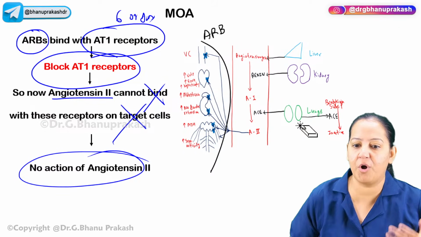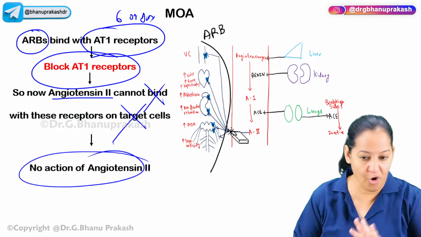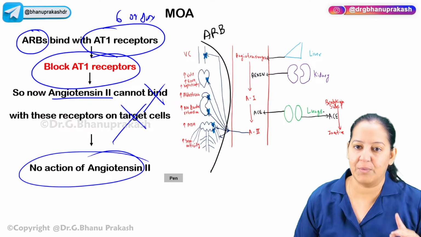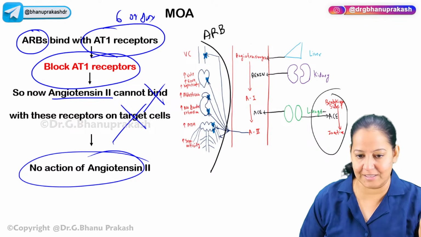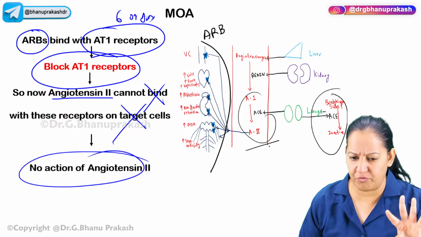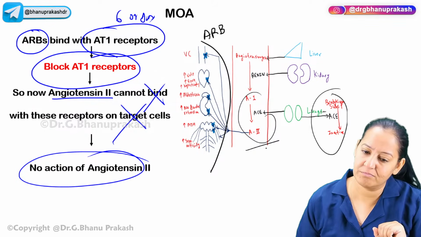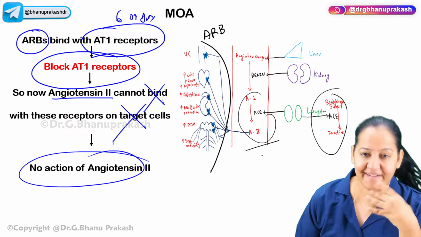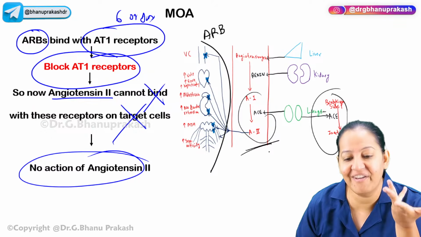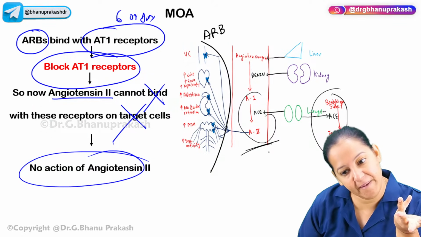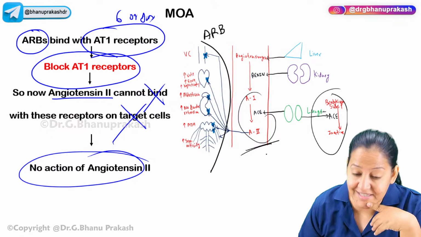In ARB, you are not inhibiting ACE. So ACE is functional in the lungs as well as in the blood. In the blood, let angiotensin 2 form. What will it do after forming? Let it form, don't be afraid, let it form. Where will it bind? The place where it will bind, you block that. That is an angiotensin receptor blocker.